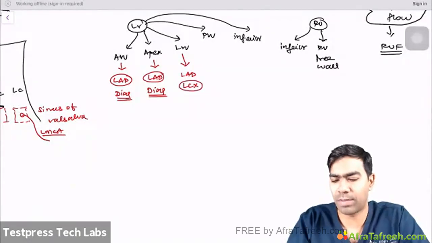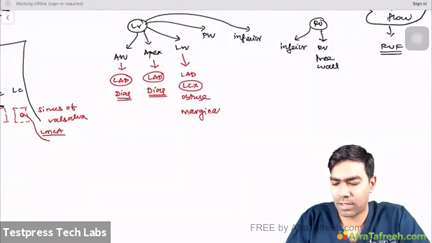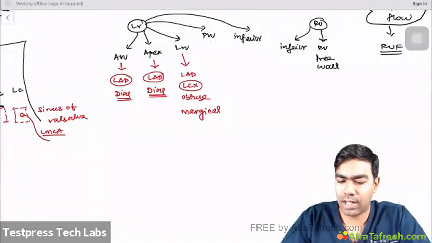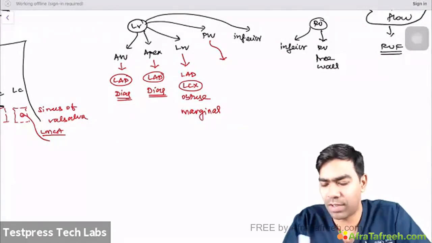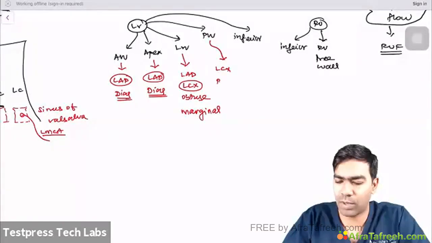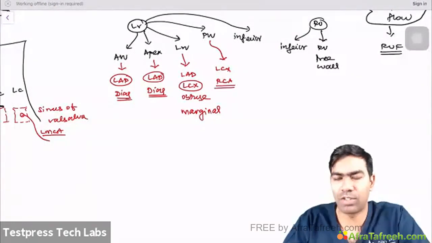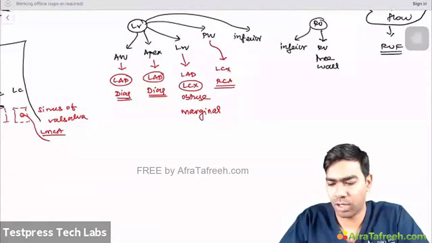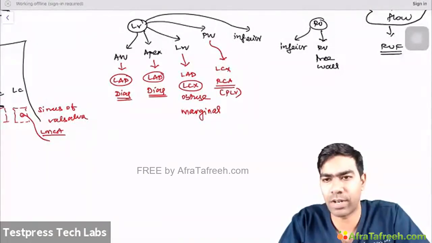If you ask what are the branches of the LCX that supply the lateral wall, typically the obtuse marginal branches of the left circumflex artery. And then you have the posterior wall. The posterior wall is a little different, so it can be supplied by the left circumflex and to an extent by the right coronary artery as well, through the posterior left ventricular branches. So if you ask what is the branch of the right coronary artery that's going to supply the posterior wall, these are called posterior left ventricular branches, which I've told you very clearly. So that's called PLB, posterior left ventricular branches.